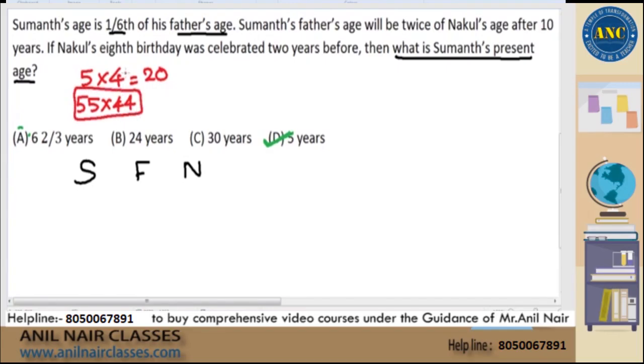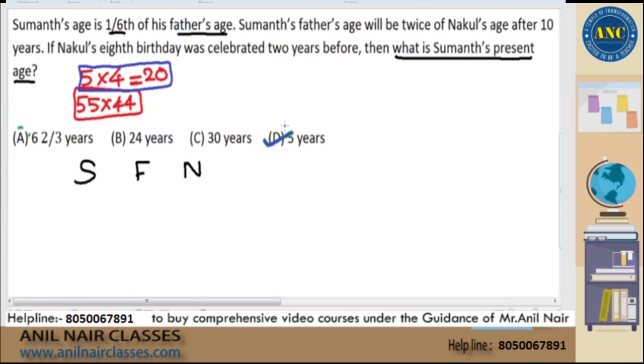That means with the smallest options you will take less time to solve. Even if 5 years is incorrect by chance, you wouldn't have wasted too much time, because it's the smallest option, you would have taken less time and solved it. You would have wasted less amount of time. I hope it is clear.